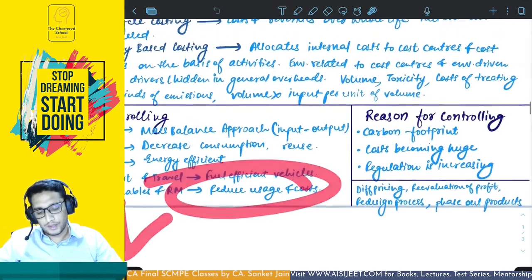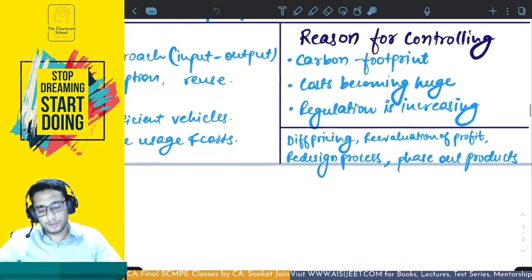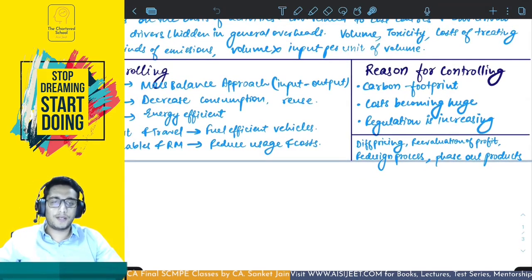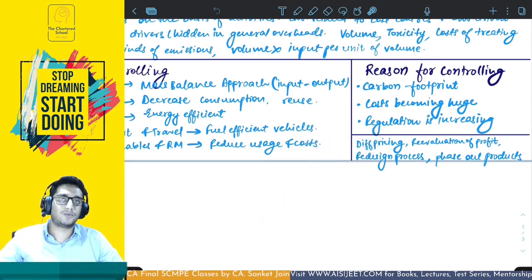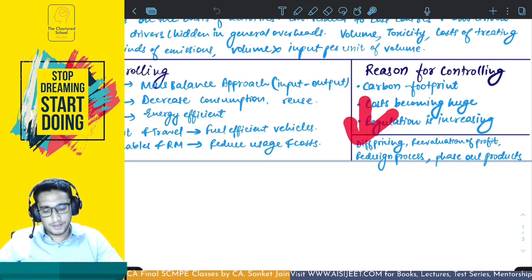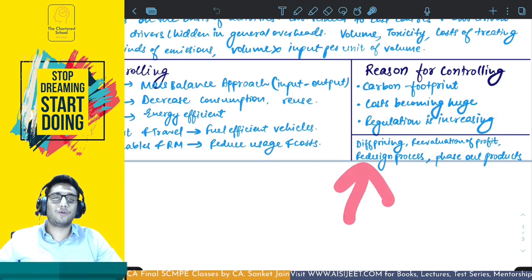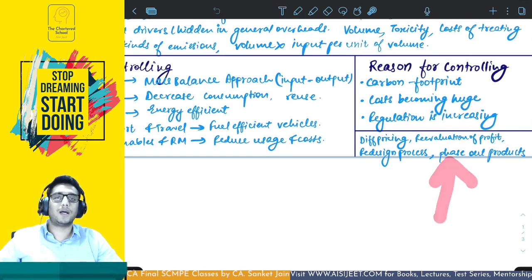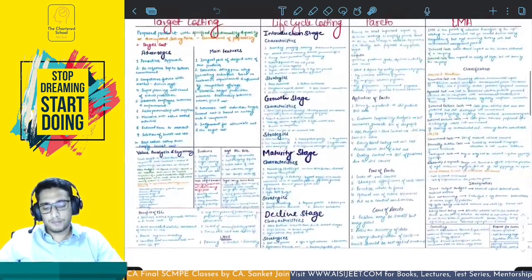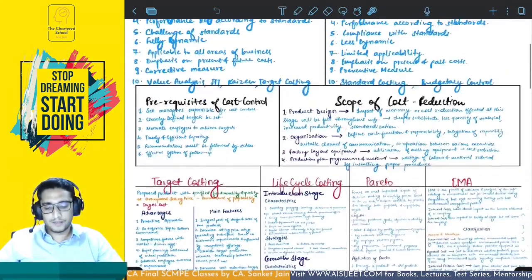This is controlling. Now the benefit of using EMA is going to be, one, you understand the cost better so you can have a different pricing, because once you understand the cost you can change the price as well. There are certain costs that you might not have been considering when you decided the price, but now when you do, you can change the price. There could be a re-evaluation of profit also as per that. You might have to redesign also, so the redesigning process might also work out, and you might have to phase out certain products if they are adding cost or making loss. So that is the benefit of EMA.